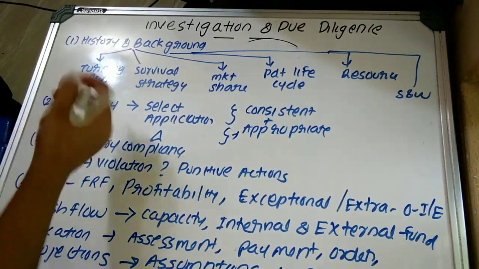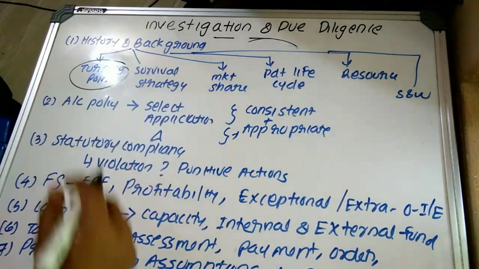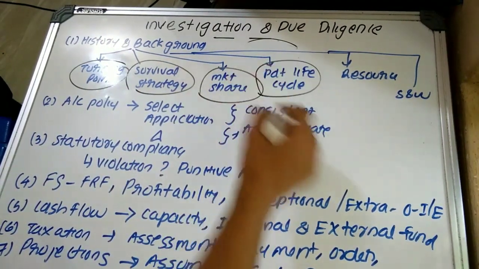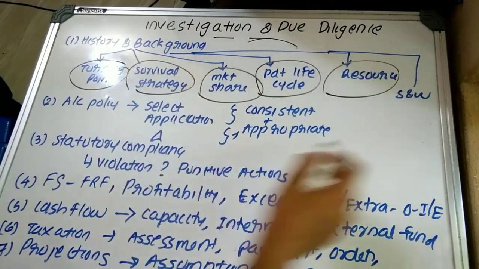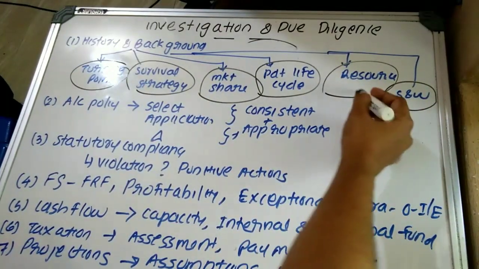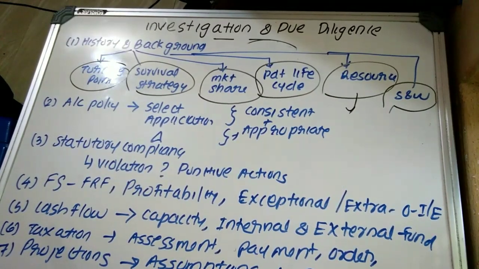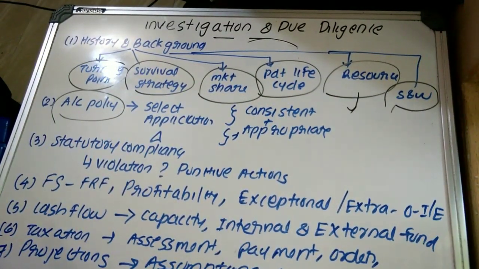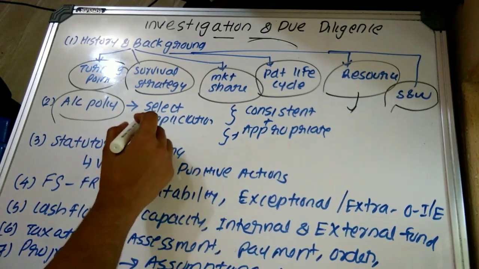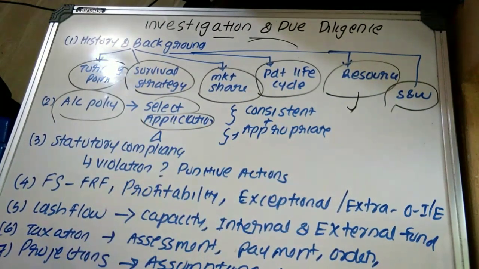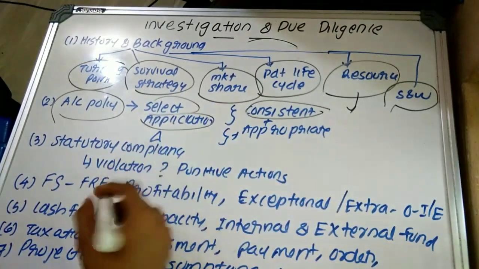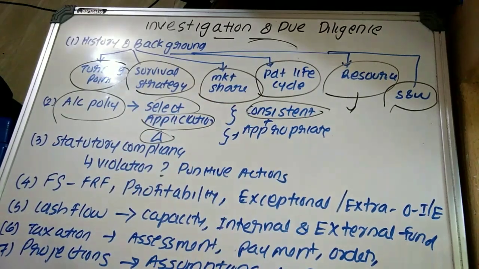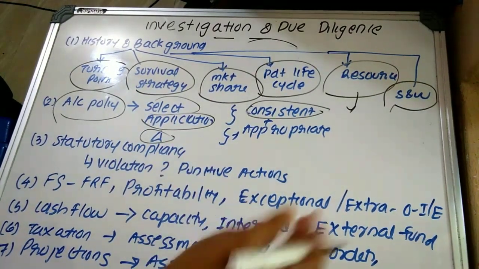Understand the turning point of that target company, their survival strategy, their market share, their product life cycle, the resources that have been utilized, their strengths and weaknesses, and whether they are making optimum utilization of the resources. Plus they should understand the accounting policies followed by the target company, whether they selected and applied appropriate accounting policies, whether they apply them consistently, and whether there are any changes in application of accounting policy and what the effect is.